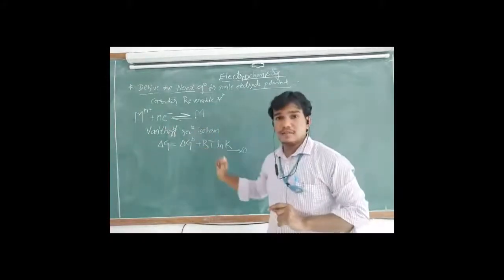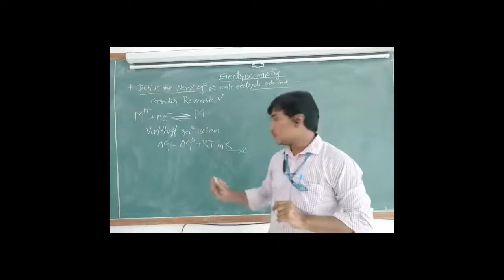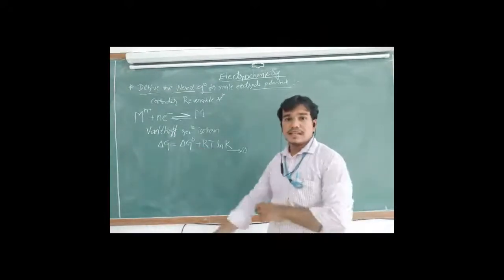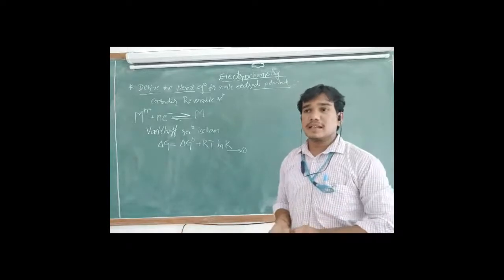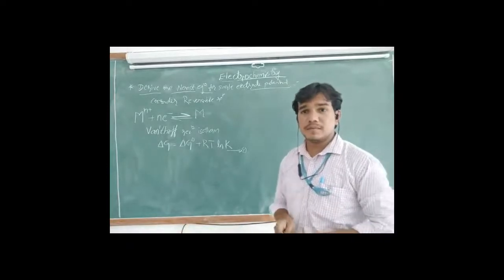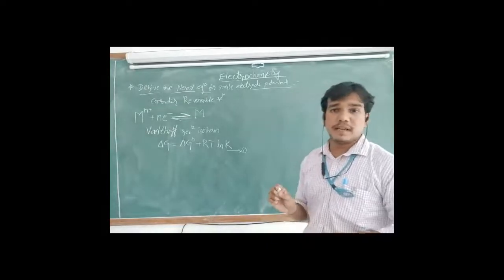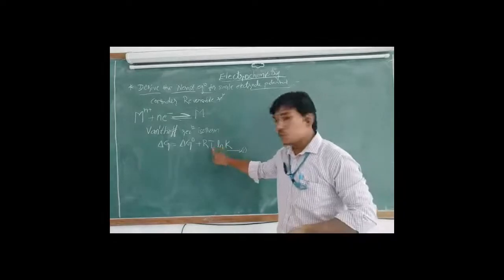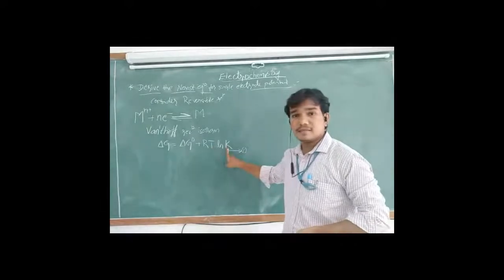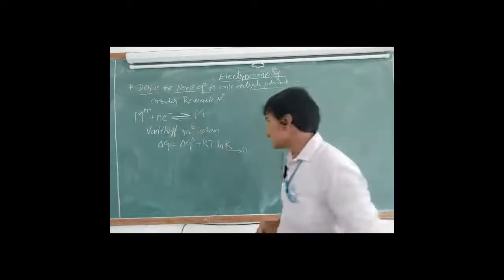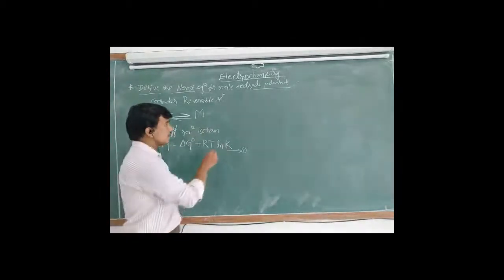What is R? Universal gas constant. Its value is 8.314 joule per Kelvin per mole. Okay. T is what? Temperature. K is the reaction quotient or equilibrium constant. K is what? It is a constant.